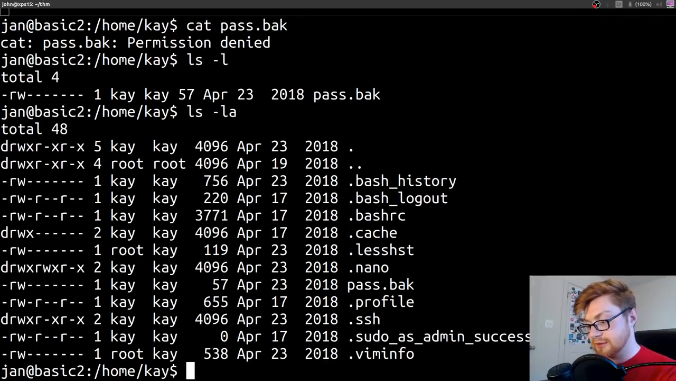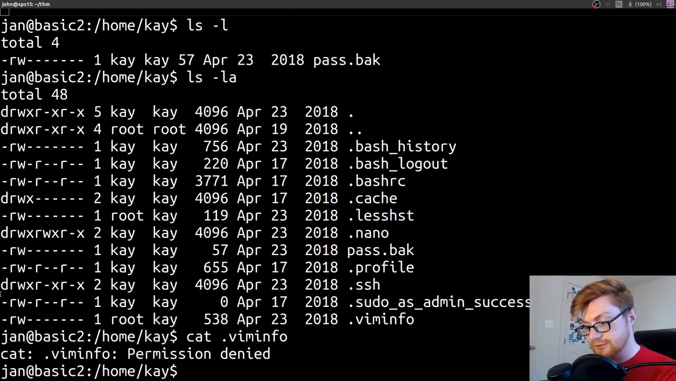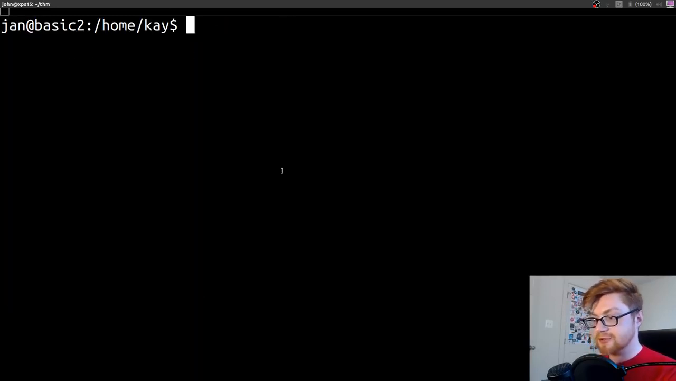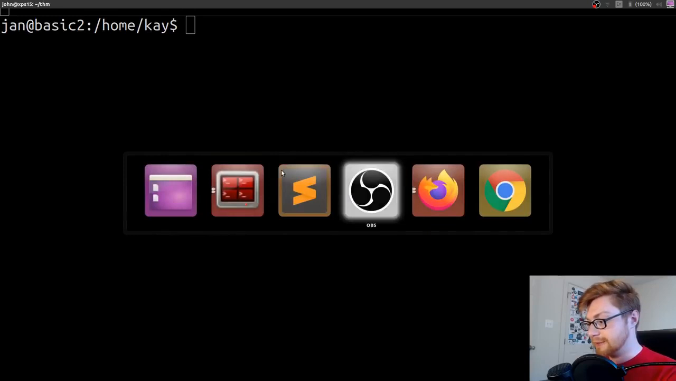She has a vim info file. Cat vim info. Nope, still can't read those. All right, well, to speed up our enumeration process, typically when I get on a machine, I like to run LinEnum, or now kind of the new one, linpeas.